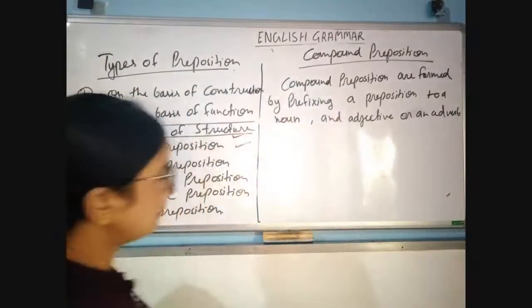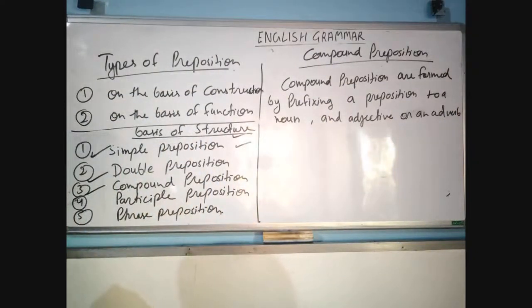Okay, if a preposition is prefixed before a noun, adjective or adverb, then it is called a compound preposition.